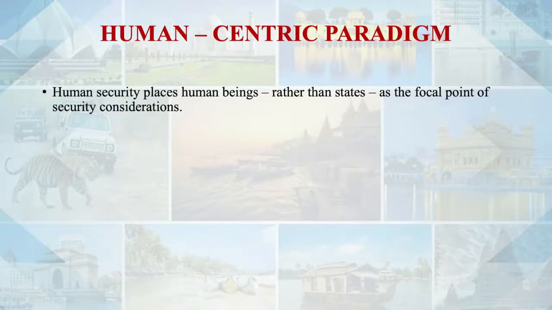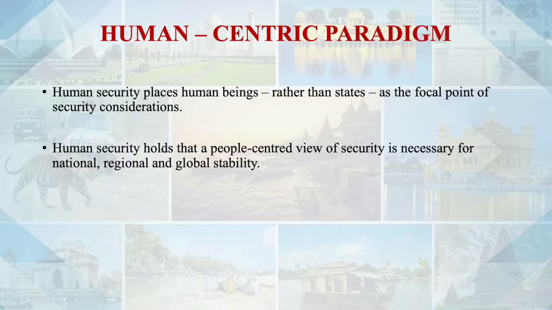Under the human-centric paradigm, human security places the human being as a core. Human being as a core means that rather than the states, the focal point of security consideration is the human individual. Human security holds a people-centered view of security, which is necessary for national, regional and global stability.